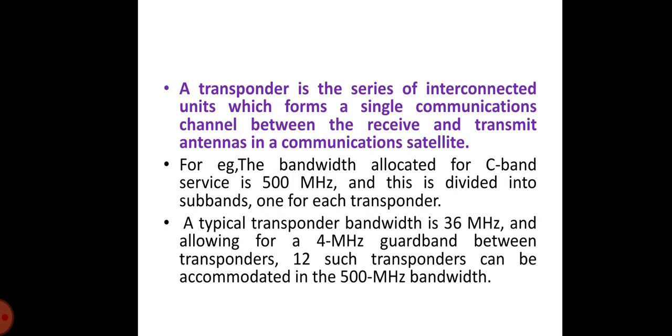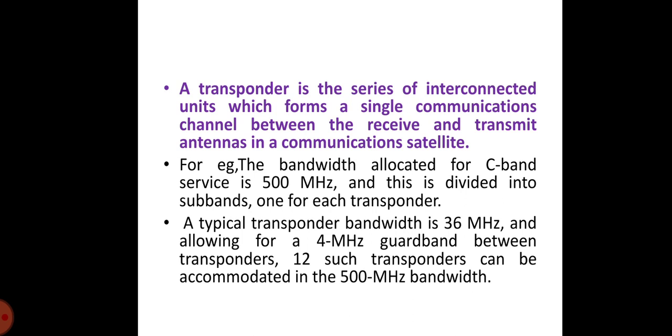Before describing in detail the various units of a transponder, the overall frequency arrangement of a typical C-band communication satellite has to be examined carefully. The bandwidth allocated for C-band service is 500 MHz, and this is divided into subbands, one for each transponder. A typical transponder bandwidth is 36 megahertz, and allowing for a 4 megahertz guard band between transponders, 12 such transponders can be accommodated in the 500 megahertz bandwidth.